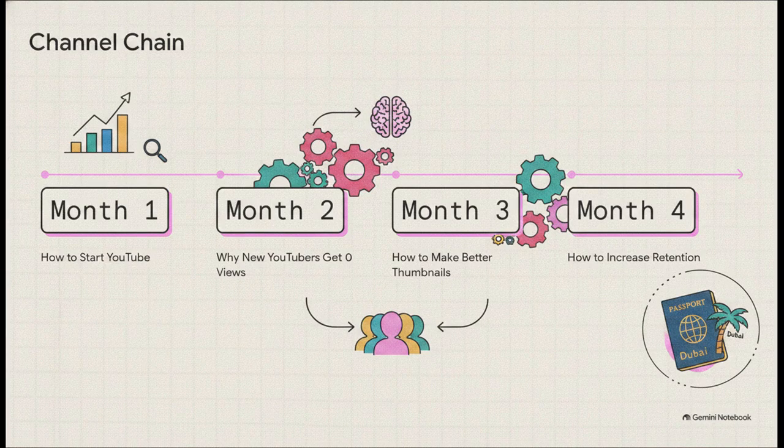Instead of doing that, you need to treat your channel's progression like a chain of logically connected content. One topic needs to naturally flow right into the next. This gives the algorithm a crystal clear profile of exactly who your target viewer is.